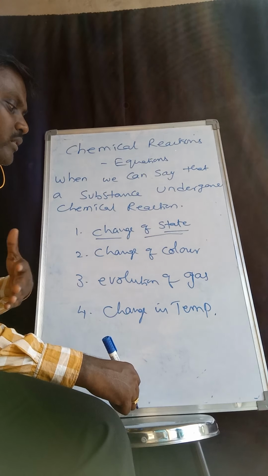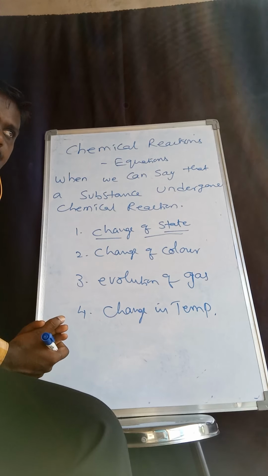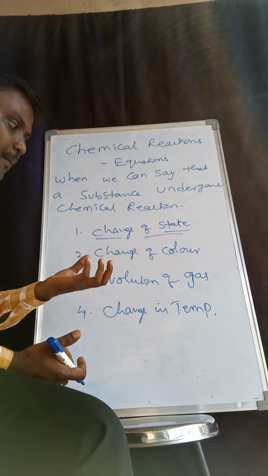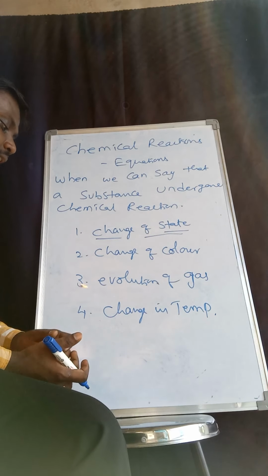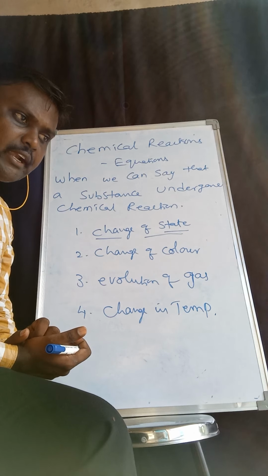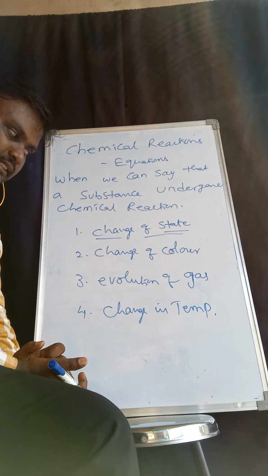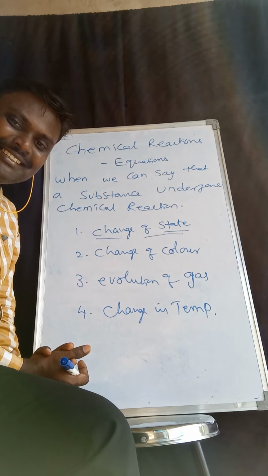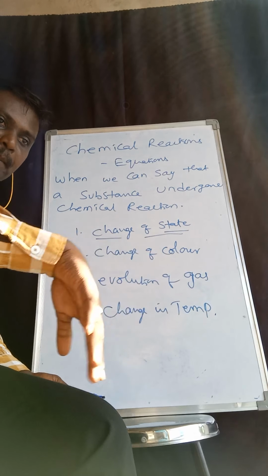Don't think that always all of these four will happen: change of color, evolution of gas, change in temperature. Suppose you take water and continuously boil it, it will become vapor, and this evolution of gas shows it has undergone change, and its temperature also changes. Room temperature water is 30 degrees centigrade, and after heating it may reach 100 degrees centigrade. Suppose you take dosa batter in liquid state and pour it on a pan and heat it, it will become a solid material.